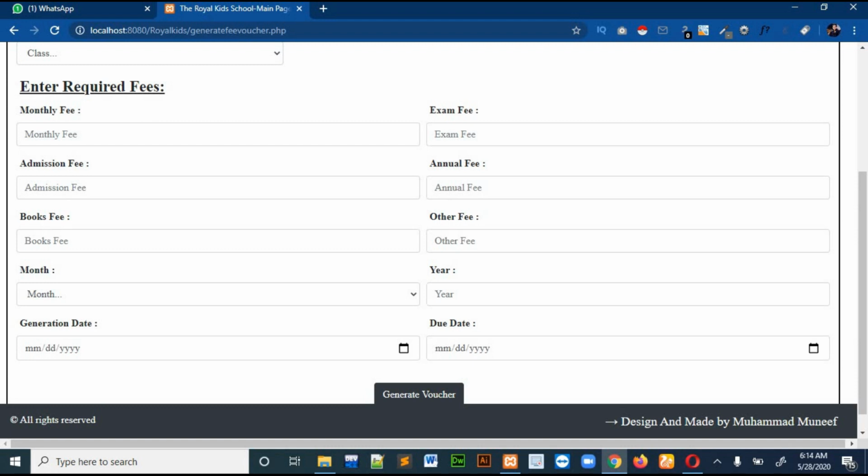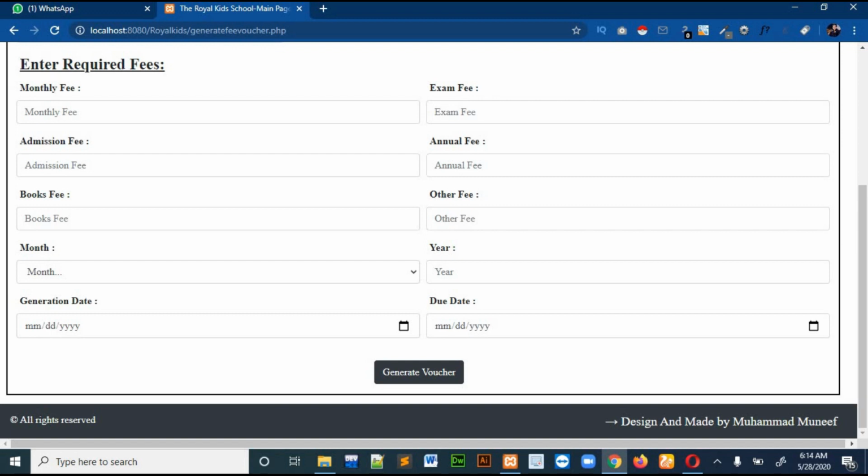Then the month, the year, and the generation date, the date on which you created the voucher, and then the due date, after which the voucher will not be payable. Then you click on generate voucher.